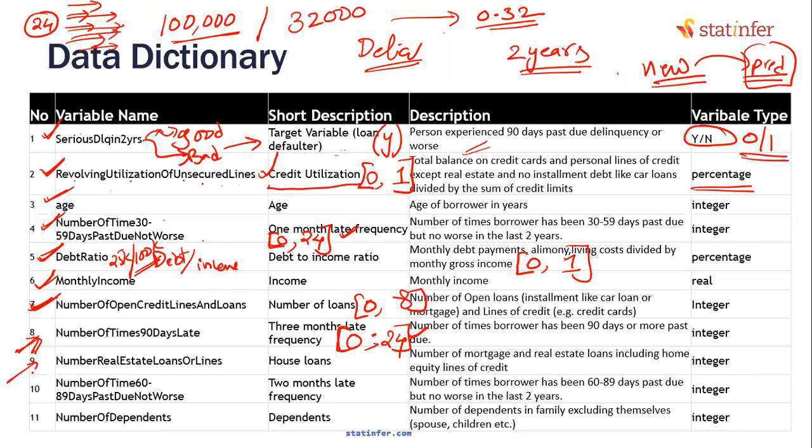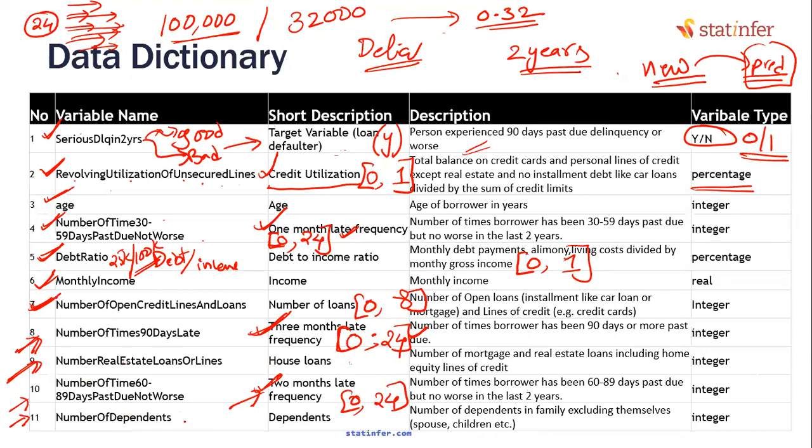Number of real estate loans. This one is personal loan. This is house loan. These are slightly secured loans. Mortgages are secured compared to your number of loans. This one is number of 60 to 89 days past due, not worse. This is 2 months late frequency. This is 1 month late frequency. This is 3 months late frequency. This is 2 months late frequency. As usual, minimum value is 0. Maximum value is 24.